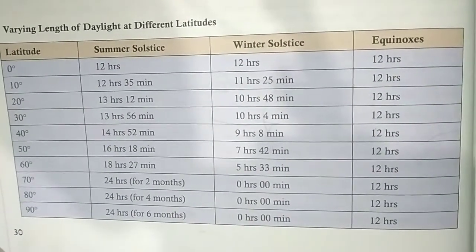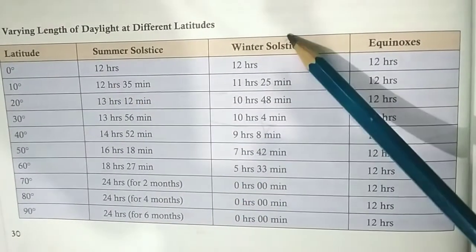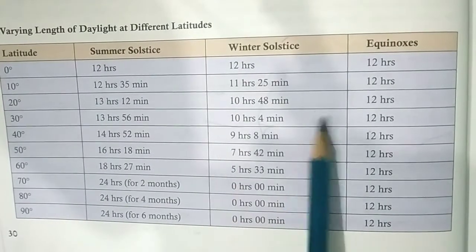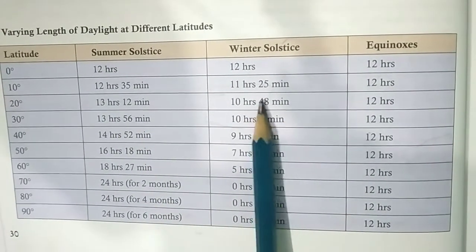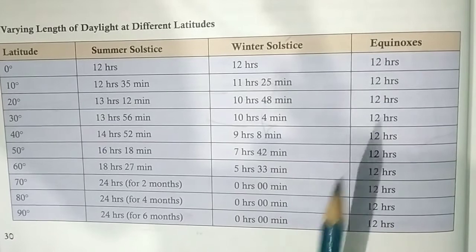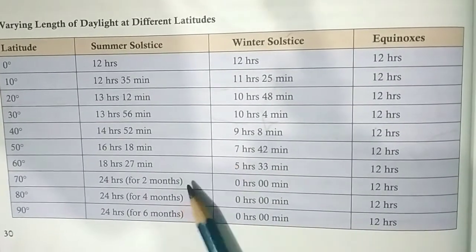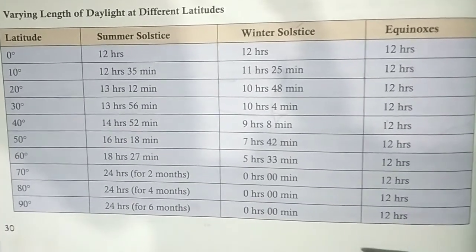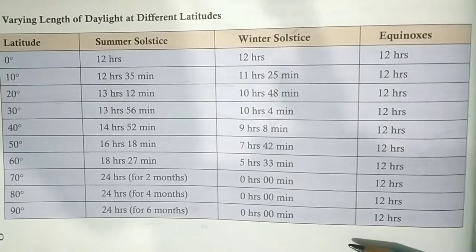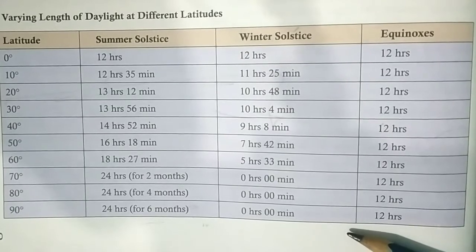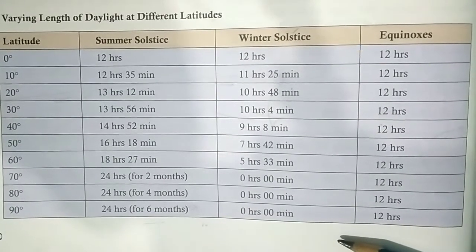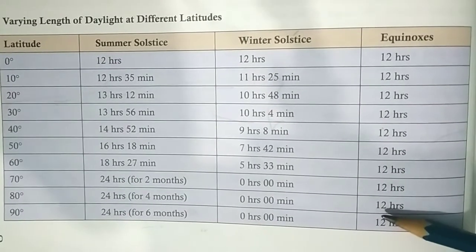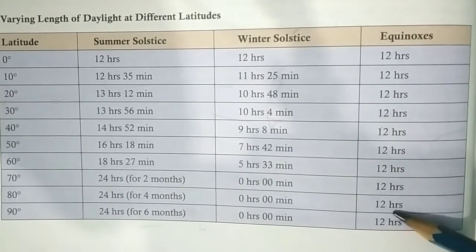The varying lengths of daylight in different latitudes. This is a table. With the help of this table, we can understand the varying length of daylight at different latitudes. It is evident from the table that the duration of daylight is 12 hours throughout the year at the equator only. As one moves away from the equator, the seasonal variation in the duration of daylight increases. The seasonal variation in the duration of daylight is maximum at the polar region.